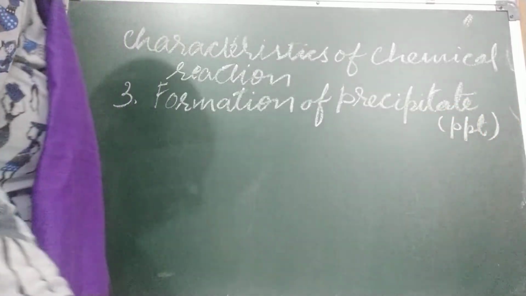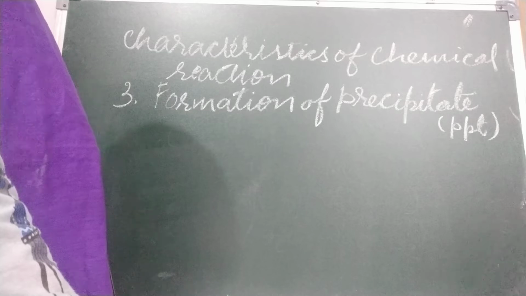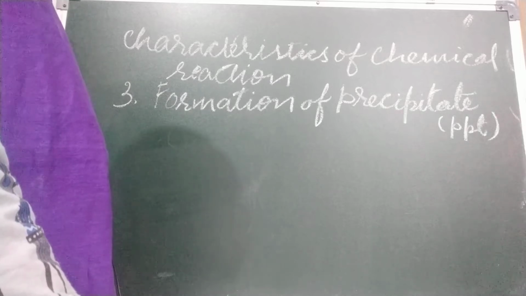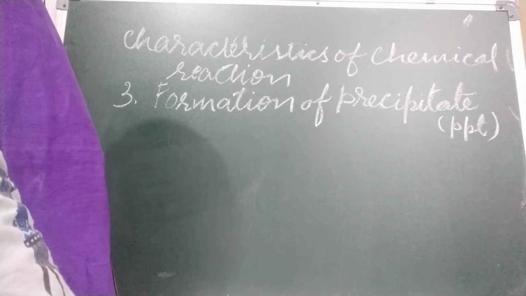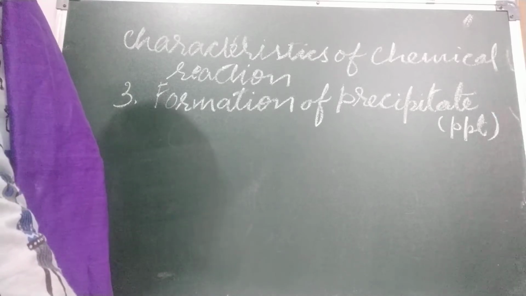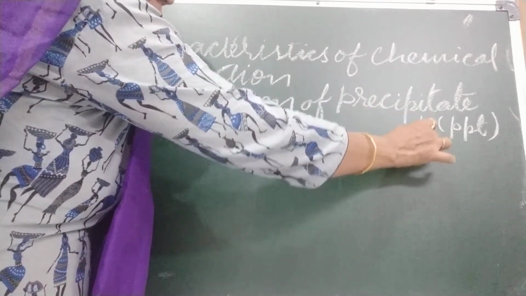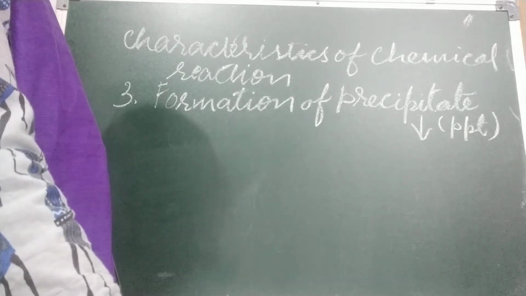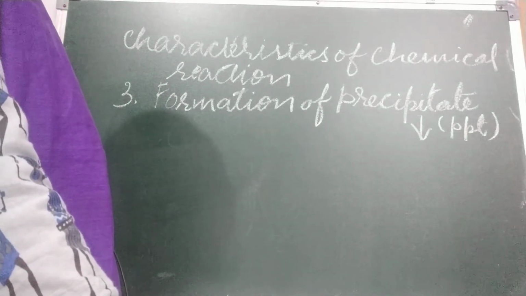When two chemicals in solution form react and an insoluble substance is formed, it settles down as a precipitate. The formation of a precipitate in a chemical reaction is shown by an arrow pointing downward, because it is powdered, heavy, and it settles down at the bottom. That is why the arrow is pointing downward.